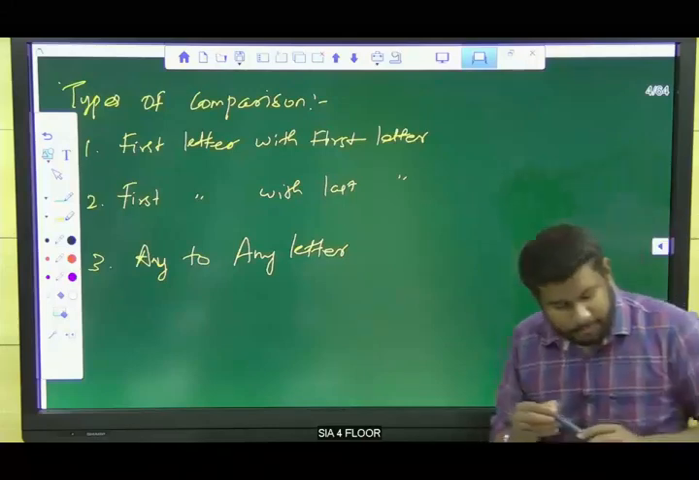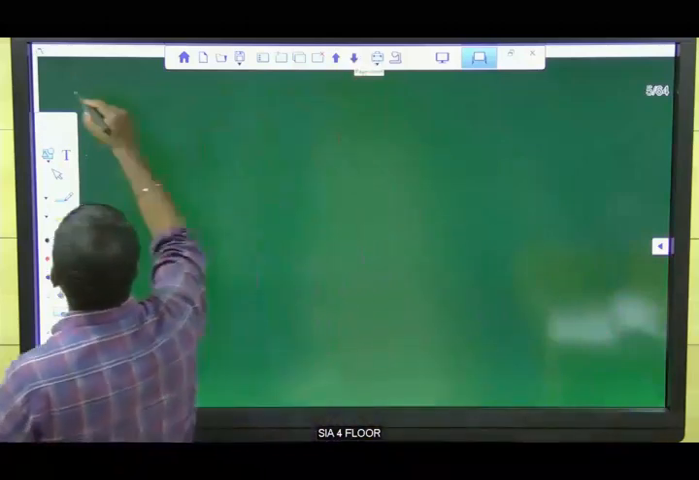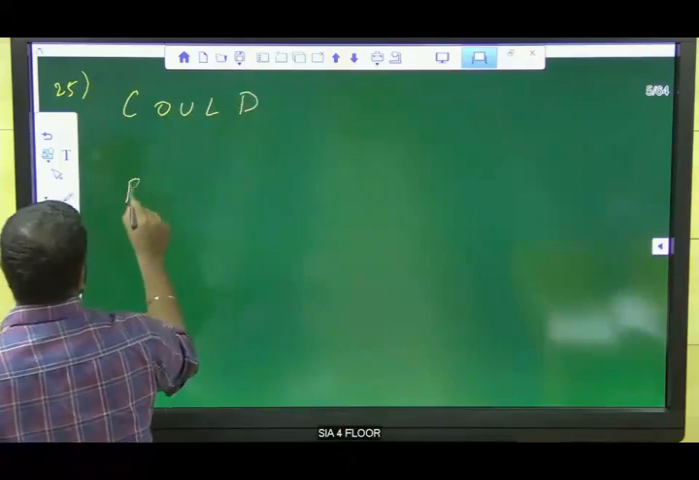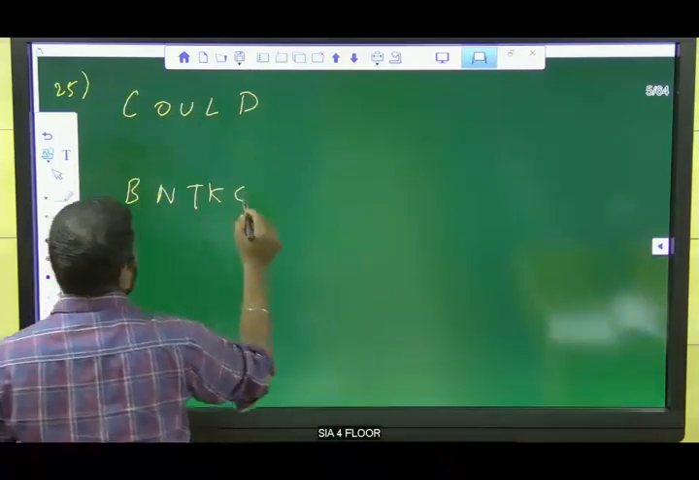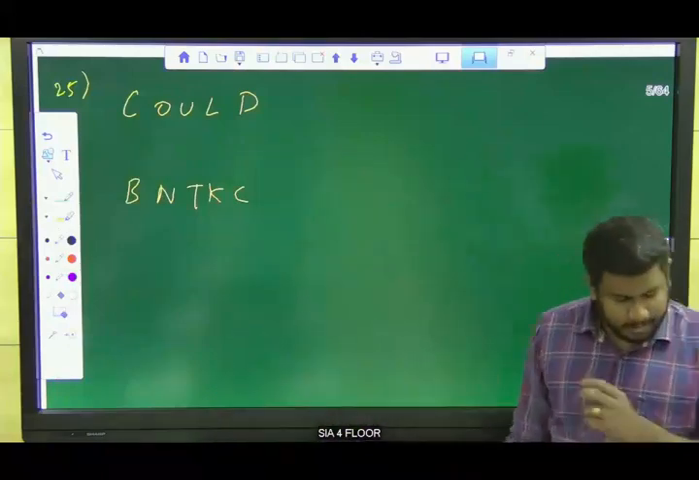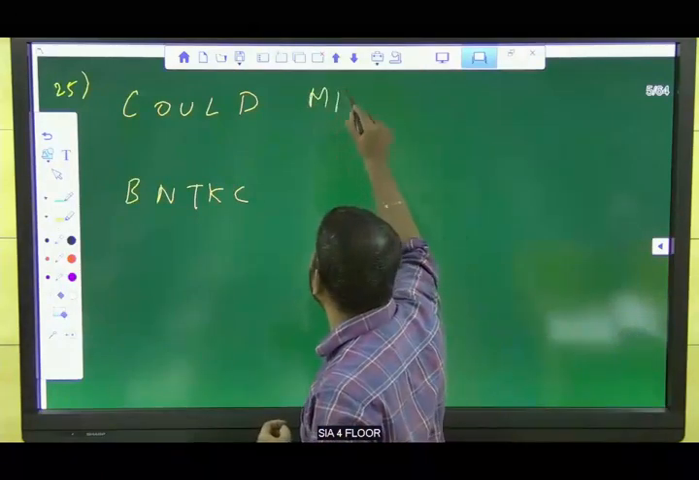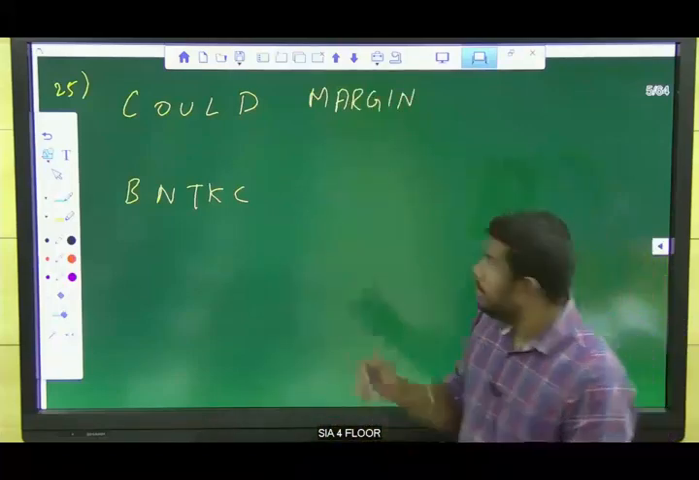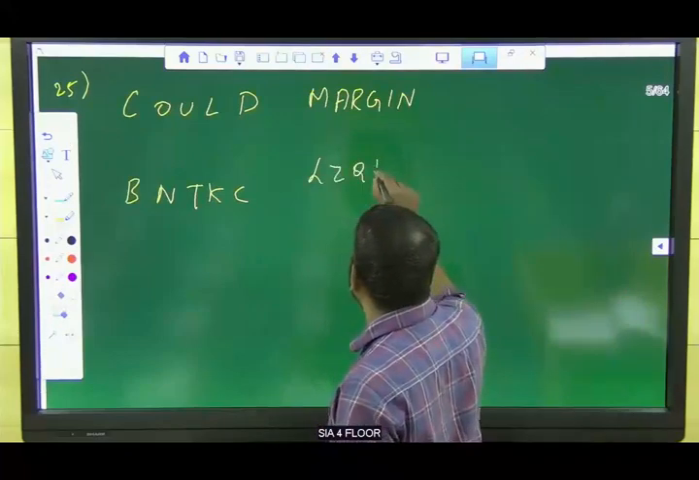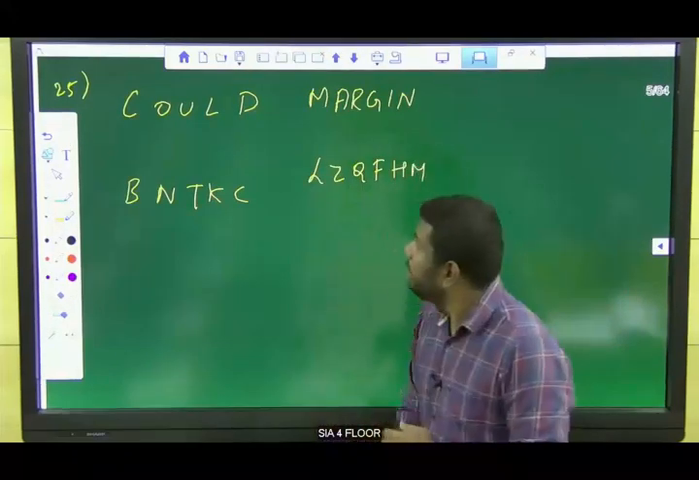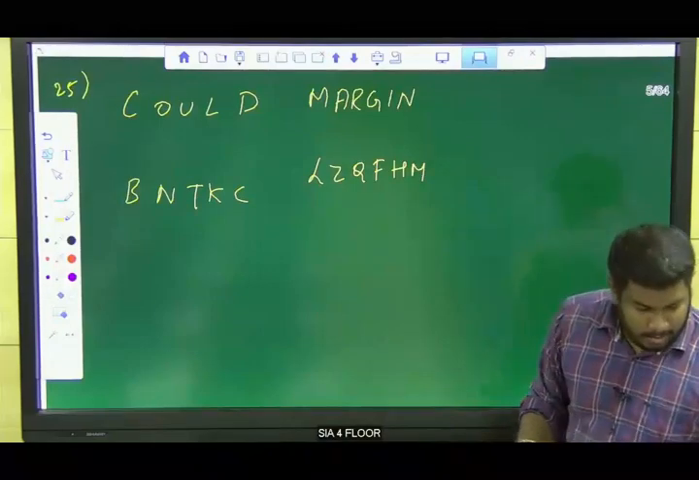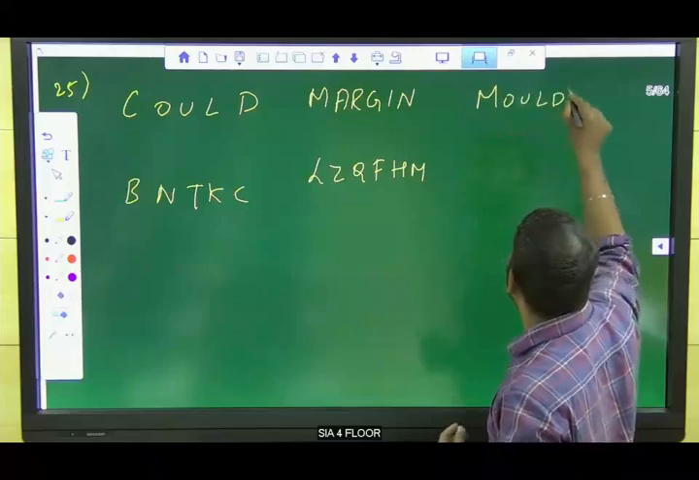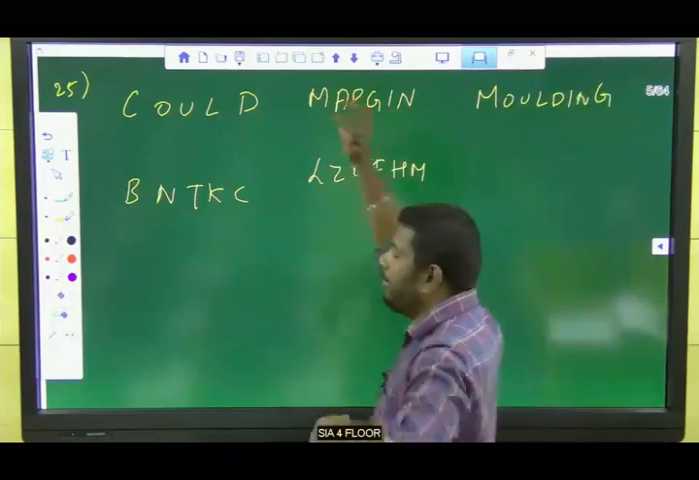Okay, so take question number 25. Could is written as BNTKC, right? Margin is written as LZQFHM. Okay, and how will molding be written in that code?